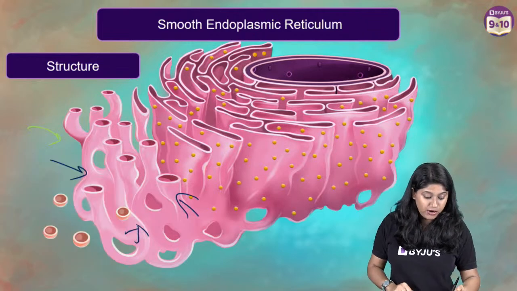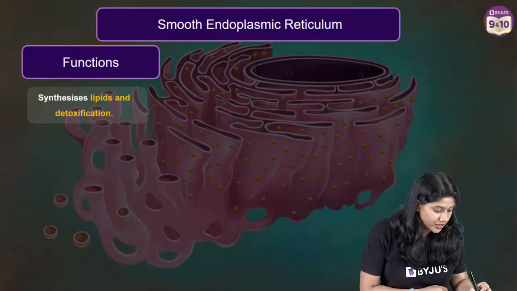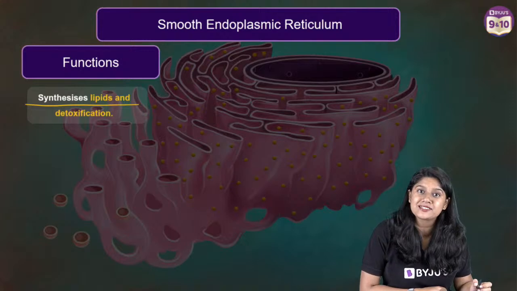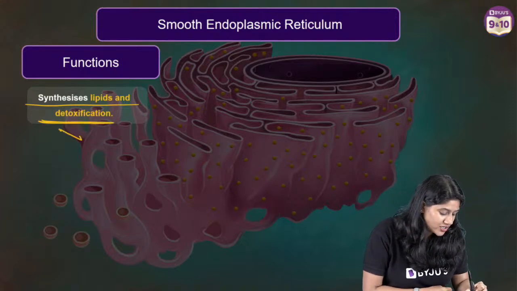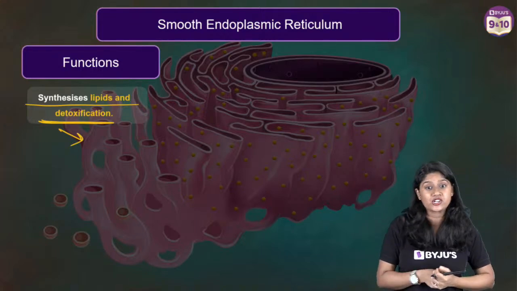Now let's talk about the function of the smooth ER. Very, very important function, everyone. It helps in the synthesis of lipids. And everyone, we will see that it also helps in the process of detoxification.